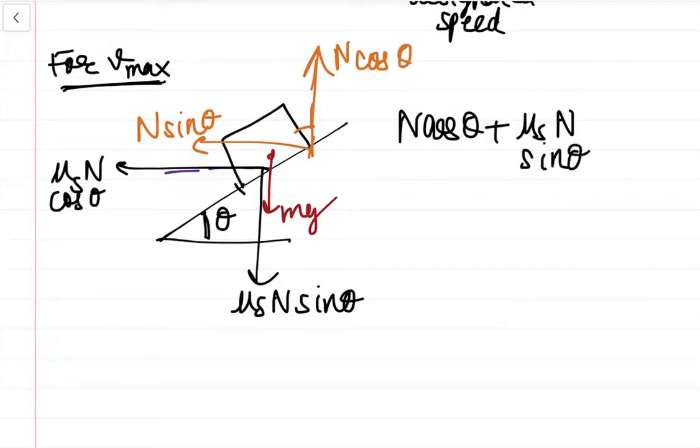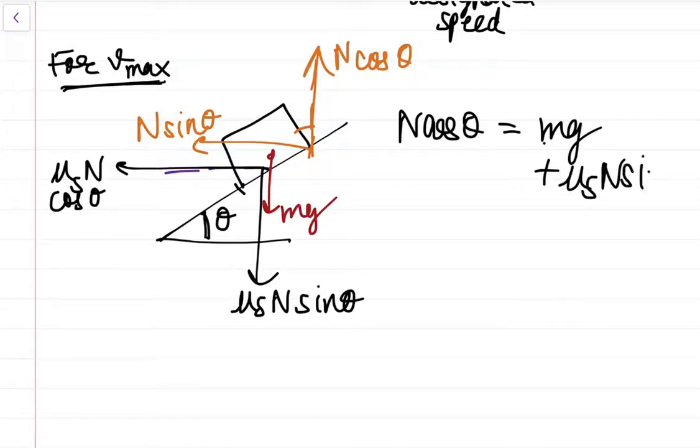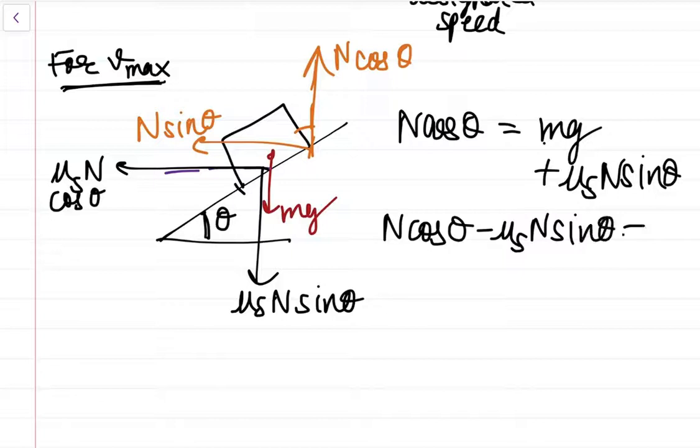N cos theta is equal to mg plus mu s N sin theta. Alright, so we'll rearrange it like this: N cos theta minus mu s N sin theta is equal to mg.